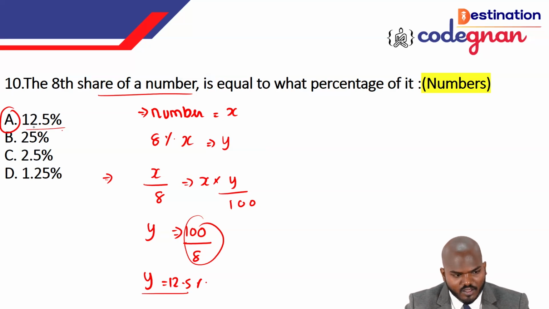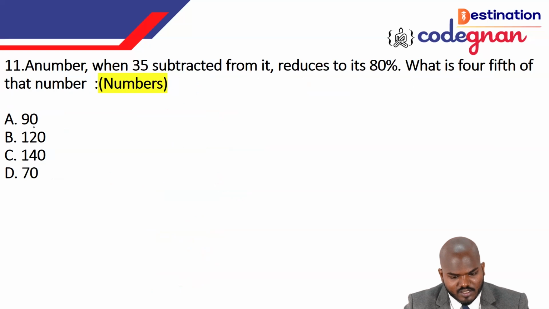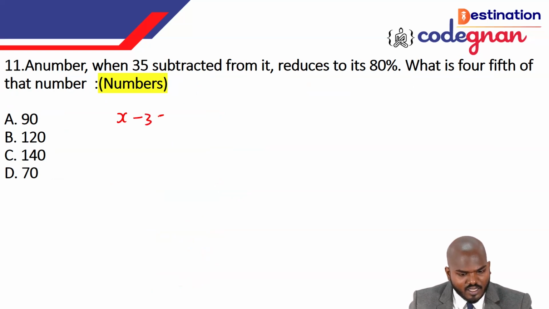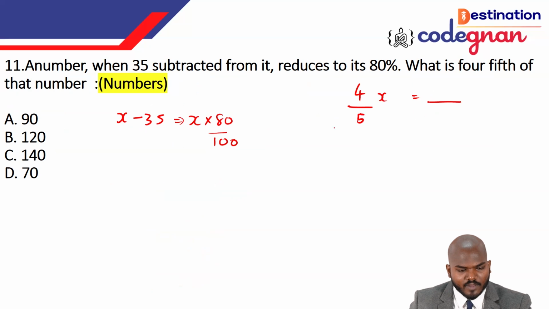We'll move on to the next one, called numbers. This number is different. You see this one, a particular number. I don't know what the number is, so I'm just saying it is X. When 35 is subtracted from it, so X minus 35, it is subtracted here, right? And then it is reduced to 80%. That particular number is reduced to 80%. That is what they have given here. So what is 4 by 5th of the number? They are asking what 4 by 5 of X is equal to. If you find X, you can find out this value also. We just want to find out X here.